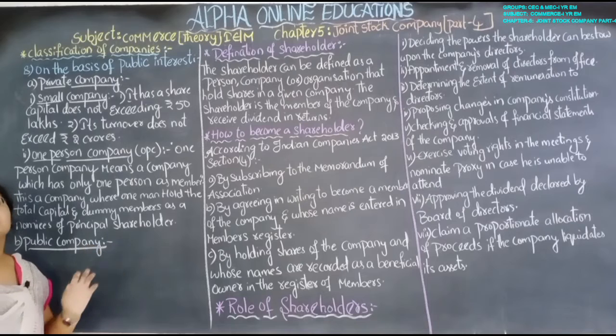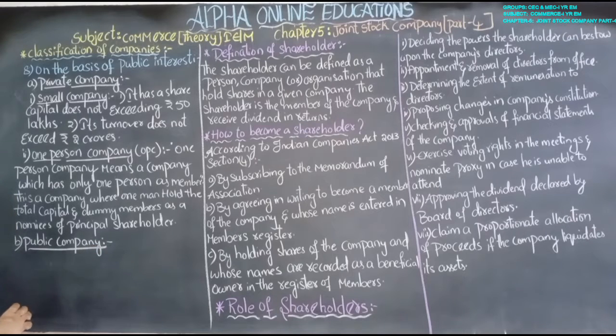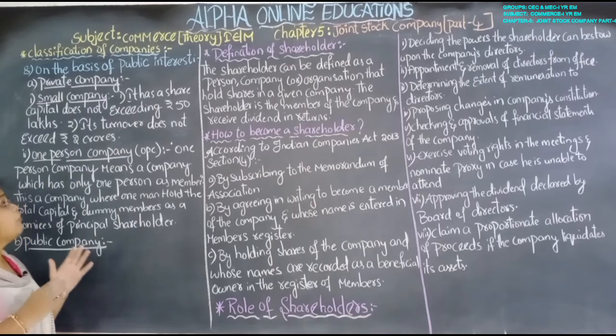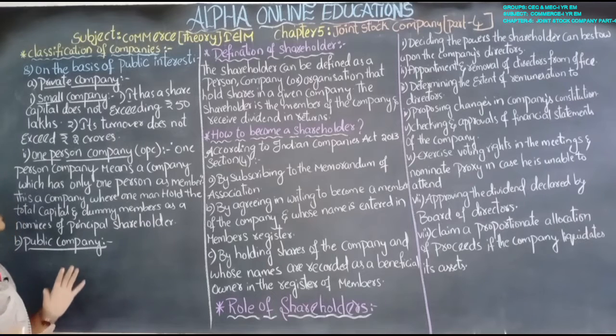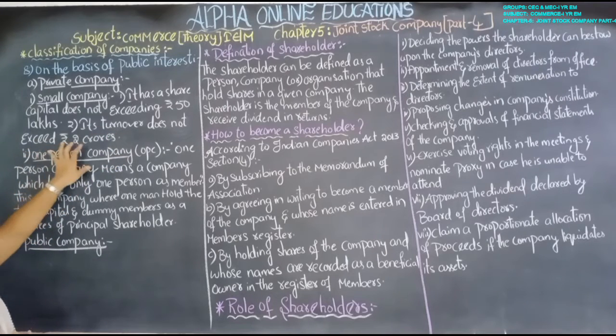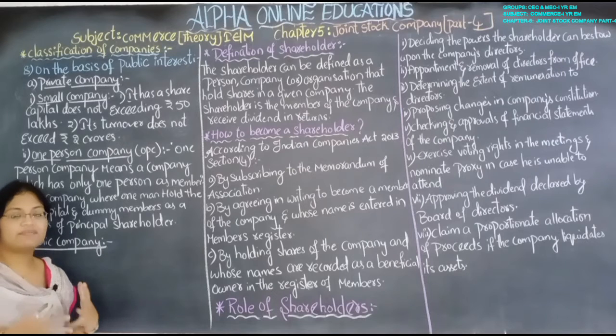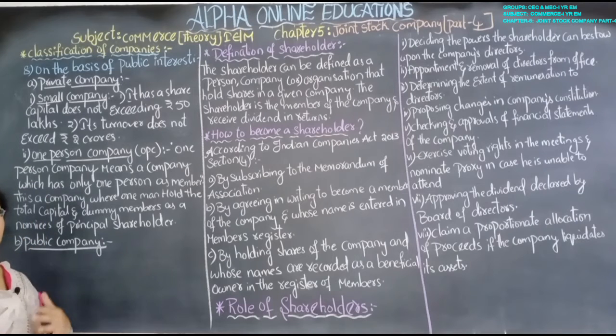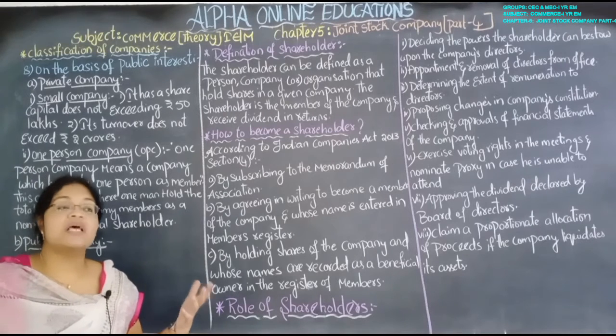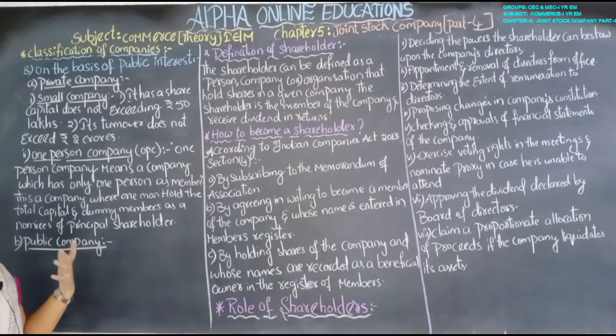Small company means it has a share capital that should not exceed 50 lakhs, and its turnover does not exceed 2 crores. Whatever the profit, whatever the operations and activities going on in the business, the turnover should not exceed 2 crores, and the share capital should not exceed 50 lakhs.